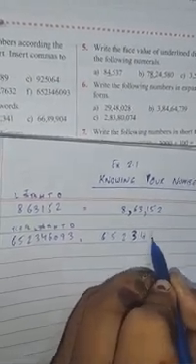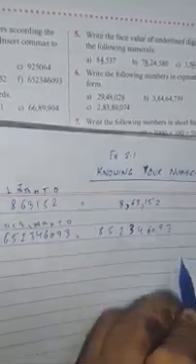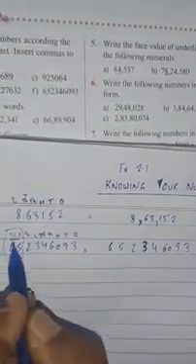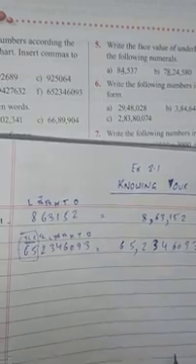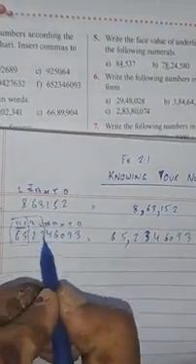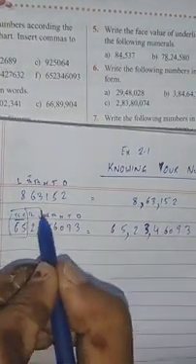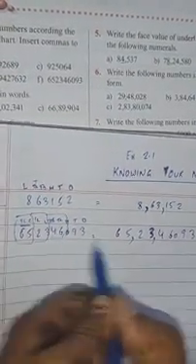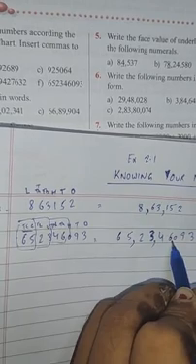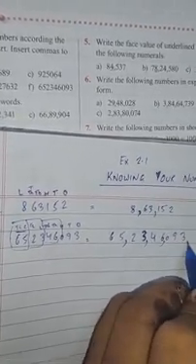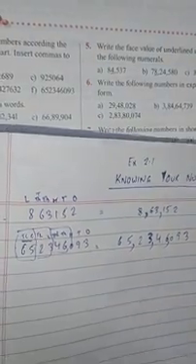Now you have to keep in mind that here 2 digits are in the crore portion. Then we have to put a comma. Then again here there is lakh, and again we have to put a comma. Then again we have to see that there are 2 digits of 1000. Now again 100, 10 and 1. So in this way you have to insert your comma.